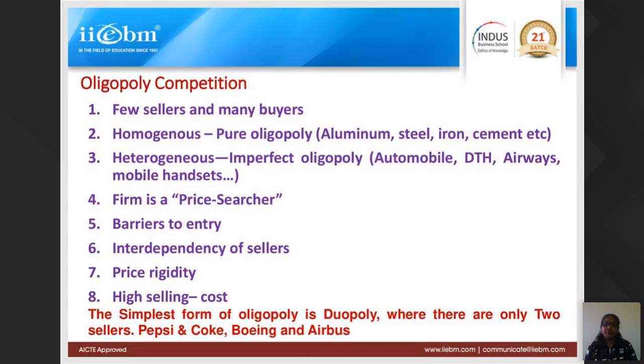You must have seen Pepsi and Coke. Pepsi and Coke is basically a duopoly. It is only two sellers. If in a particular market there are only two sellers selling a product, then it is called duopoly. Normally the examples are Pepsi and Coke, or Boeing and Airbus. So Coke will always be worried about what Pepsi is doing and what strategies they are coming up with, what type of pricing they are doing, what type of products they are launching. They are always worried about that. So there's a lot of interdependency.